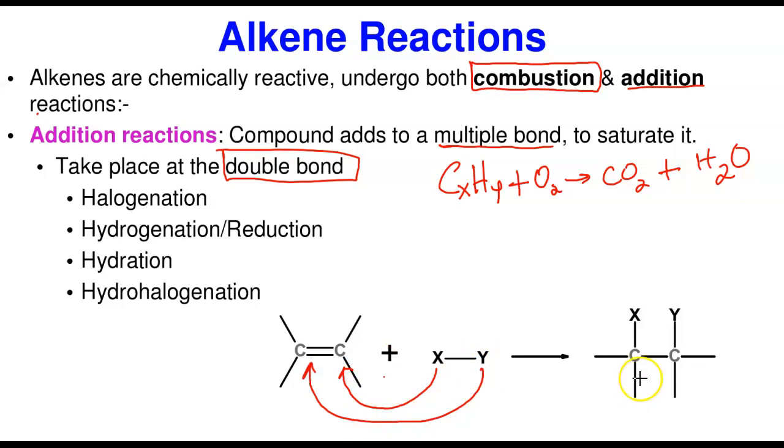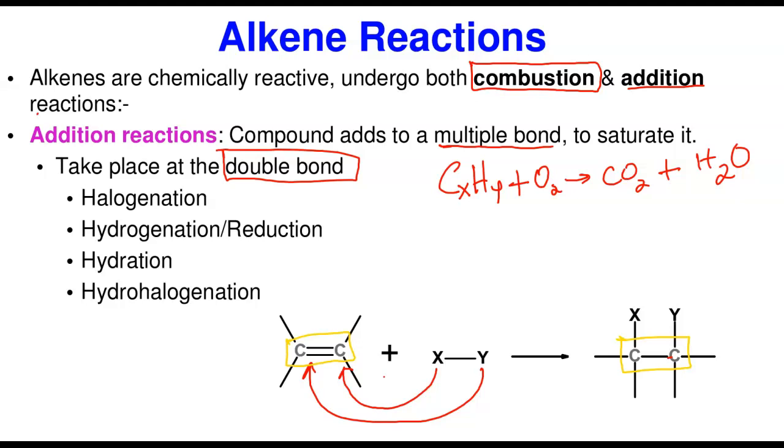At the end of the day, what happens here? If you put X here and put Y here, this will become a single bond. This bond goes from a double bond to a single bond and becomes completely saturated with those atoms attached. So that's what we call an addition reaction, as the name implies. When you add, you're not getting anything out. All of them add to form one single molecule, just like you're adding 1 + 1 to give you 2.